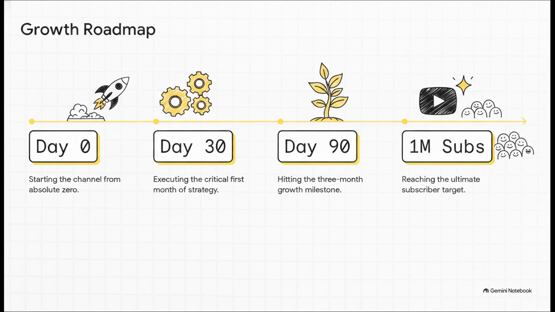This is fascinating, right? Because it shows the creator completely understands that virality isn't just about one lucky video hitting the algorithm lottery. It's about a sustained chronological journey. The AI is being tasked with plotting out the exact timeline from day 0 through the critical first month into the 3-month milestone all the way up to that 1 million subscriber mark. It absolutely demands foresight, pacing, and long-term strategic mapping.